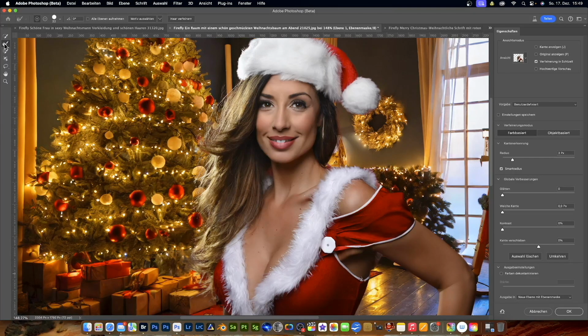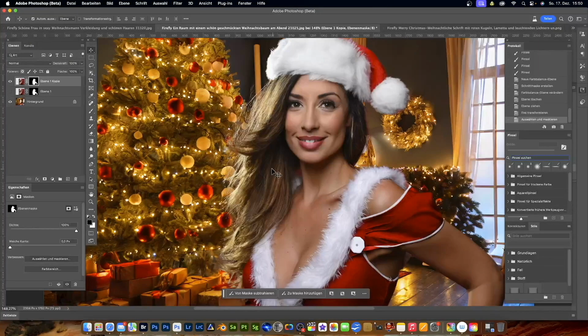I'll leave that out, but I'm going to use this brush here, the Refine Edge Brush tool. I'm going to go over the hair in the corner again. I mean, it would have cut off a few hairs here for me. Let's see. No, everything looks great already. Even here the hair, we don't need to do anything else. So just click on hair refining and the result looked really top notch. Then we can click OK and now it looks like this.